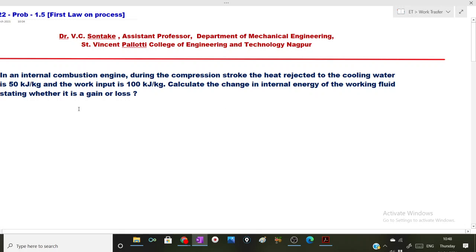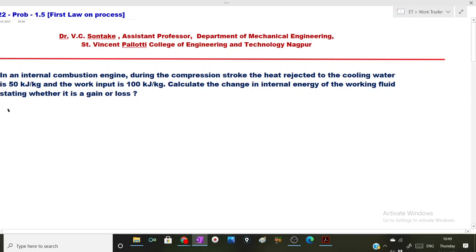So lecture 1.22, problem 1.5, it is on first law for a closed system undergoing process. Problem statement goes like this. In an internal combustion engine, during the compression stroke, the heat rejected to the cooling water is 50 kilojoule per kg and the work output is 100 kilojoule per kg. Calculate the change in internal energy of the working fluid, stating whether it is a gain or loss.